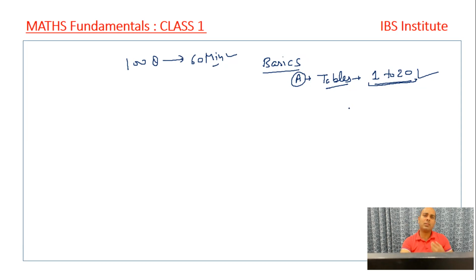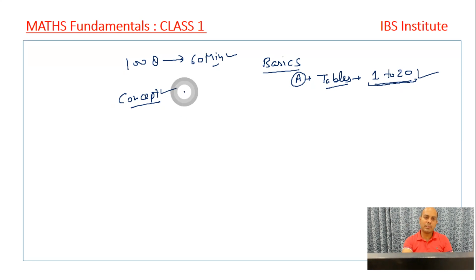Because in mathematics there are two parts, right? One is concept. Concept means that one statement will be given, you read that statement and make a decision that yes, this is the question, and what calculation you have to carry out afterwards, right?